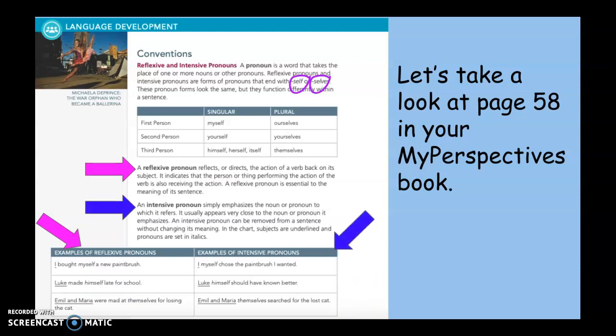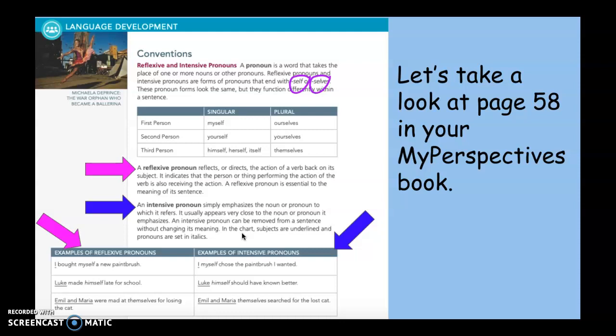Now let's look at our intensive pronouns. These simply emphasize the noun or pronoun to which it refers. It usually appears very close to or right next to the noun that it is emphasizing. And an intensive pronoun can be removed from a sentence without changing its meaning. So in the chart below, the subject is underlined and the pronoun is set in italics print. So let's look at the example of our intensive pronouns.